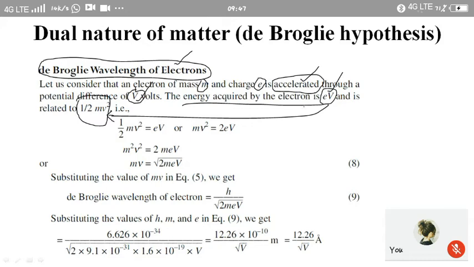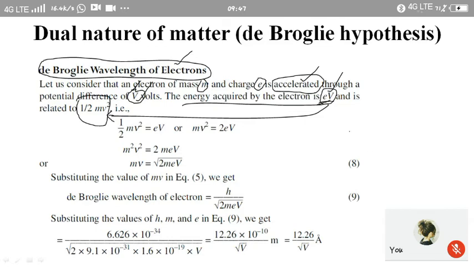Because the electron is going to be accelerated, it should be kept in motion with the help of applying a potential difference. So the energy acquired by the electron due to application of this potential difference V is nothing but eV. Due to this energy, it will be in motion.